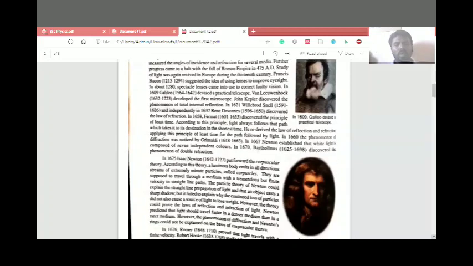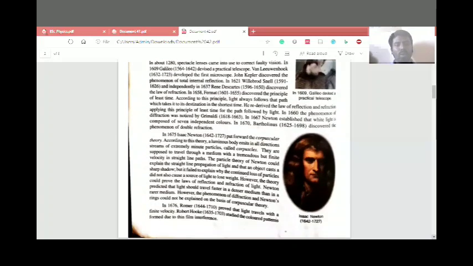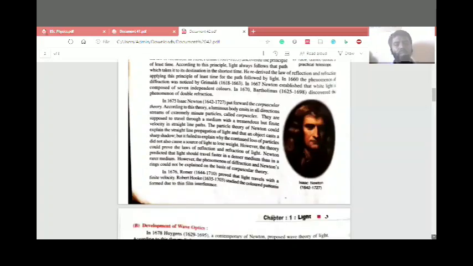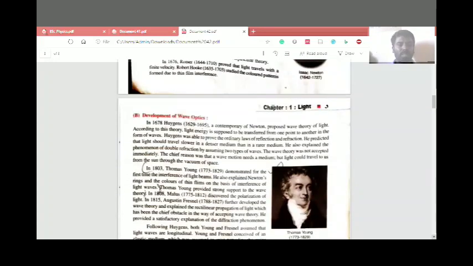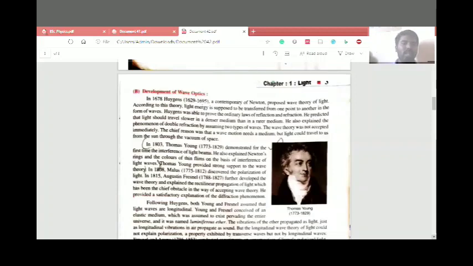Then various other scientists discussed the development of wave optics. Huygens in 1678, a contemporary of Newton, reflected on Newton's work, and various other scientists also built on Newton.